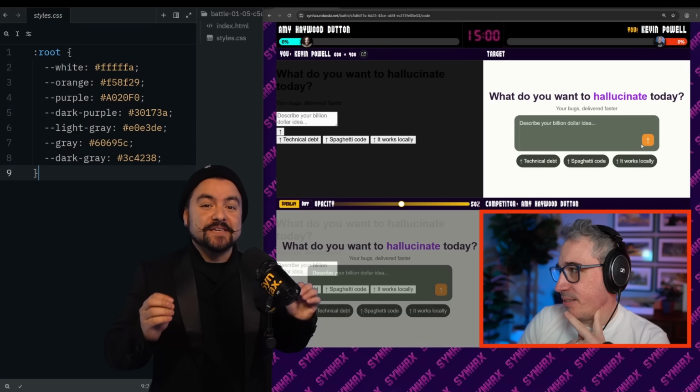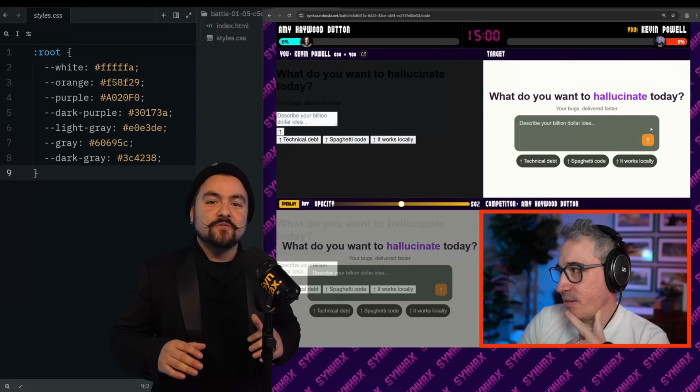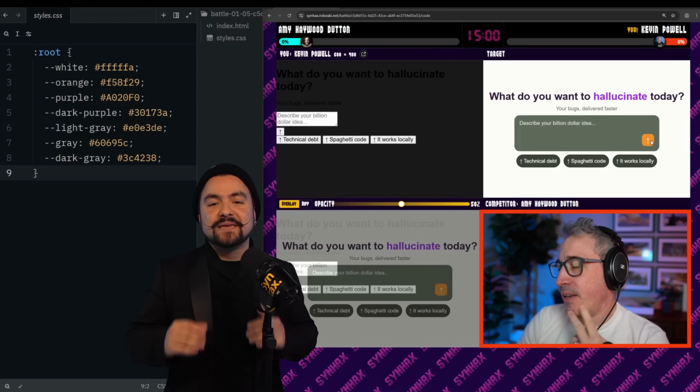And if you watched last week, you might recognize this one. All of the round 1 battles use the same challenge, so everyone competes on the exact same UI.